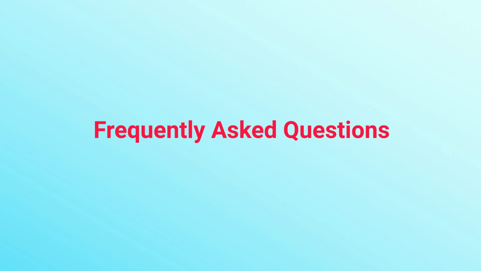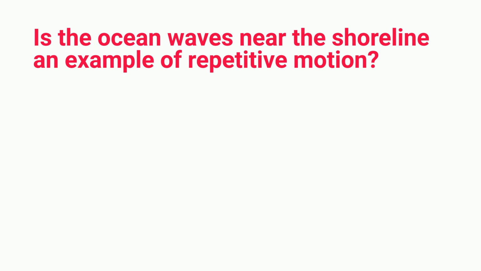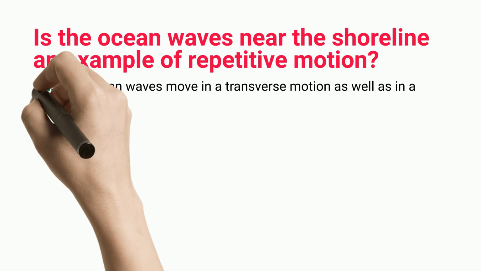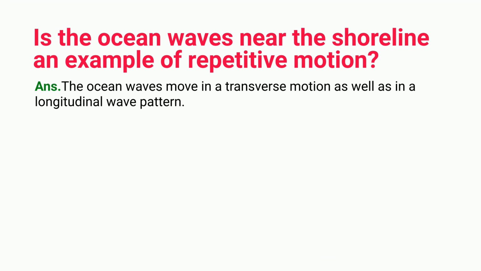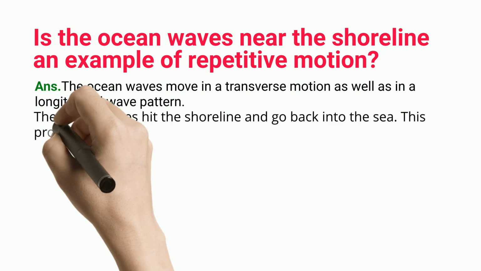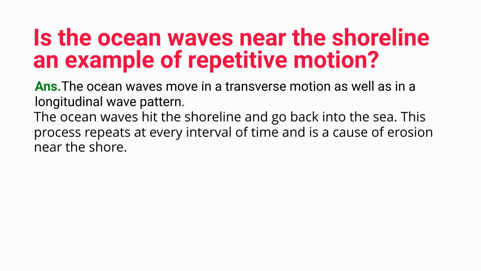Frequently asked questions. Are the ocean waves near the shoreline an example of repetitive motion? The ocean waves move in a transverse motion as well as in a longitudinal wave pattern. The ocean waves hit the shoreline and go back into the sea. This process repeats at every interval of time and is a cause of erosion near the shore.